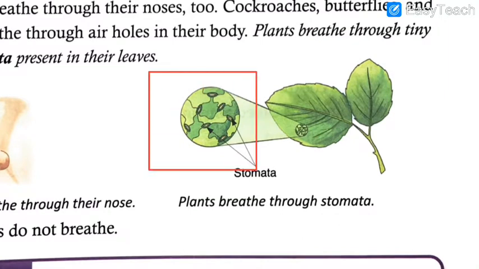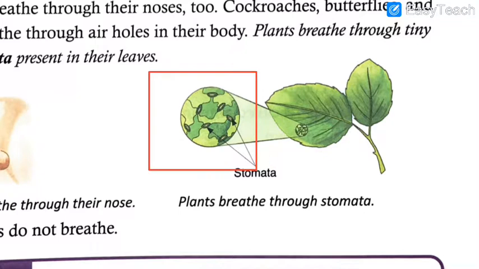Okay. So, this is how the stomata looks through a magnifying glass or a microscope, because with your normal naked eyes you cannot see how the stomata looks. You can just see these leaves, but you cannot see the stomata. So, it is clearly depicted in the diagram how stomata looks, and this is the organ. This is called the nose of the plants. Yes. So, everything, growth of branches, leaves, flowers depends on these leaves. Even the food for the plants is prepared by the green leaves.